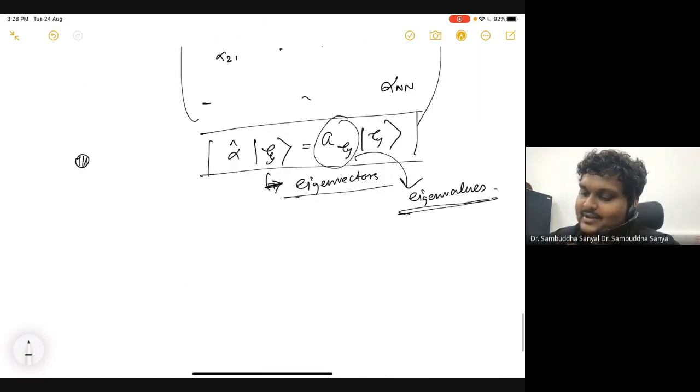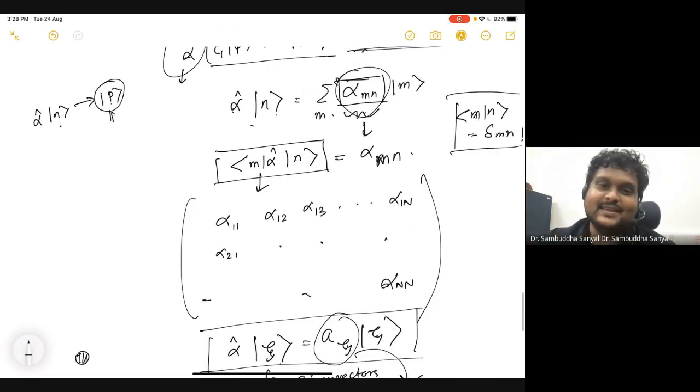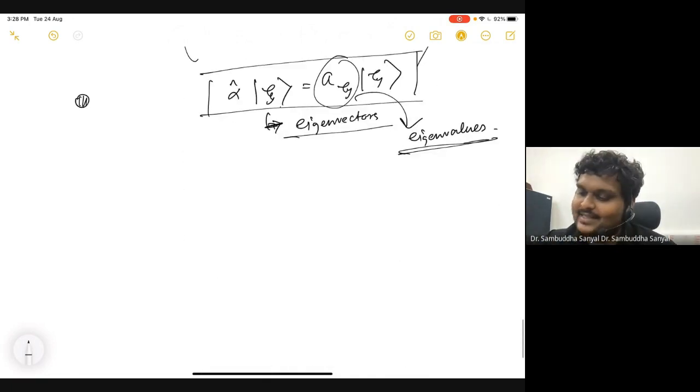All these things you already know. I am just repackaging the old info. It's old wine in a new bottle. This is just another way of saying what you already know. Now there are some special vectors in this vector space which are called zeta or xi. These vectors are special because if you act that operator, you get back that same vector, not a different one. This operator doesn't take n to p, it takes n to n with some number in front. When that happens, these vectors are called eigenvectors and these numbers are called eigenvalues.